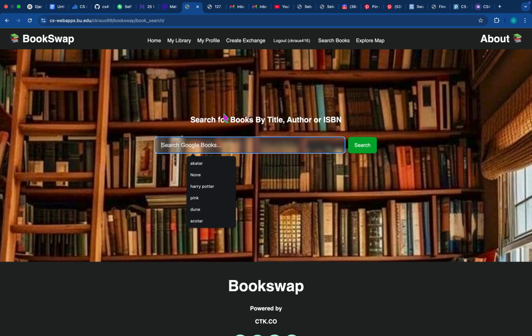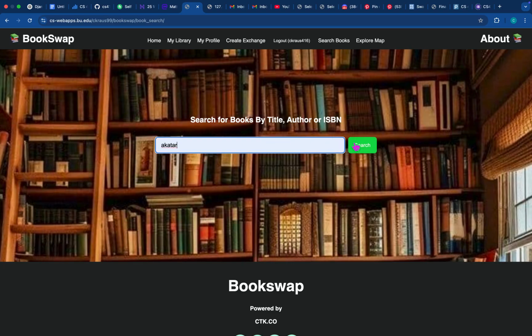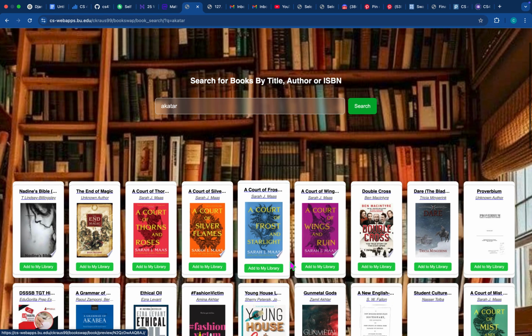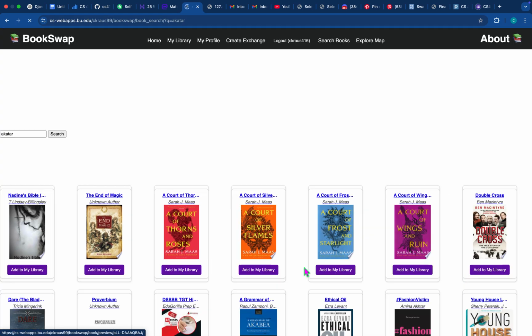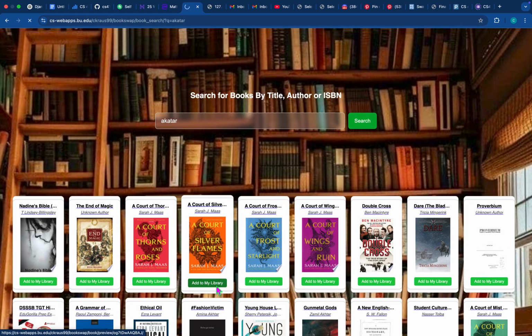So this allows you to search by ISBN, title, or author. So you can do ACOTAR, which is an acronym, which you can also search by. This isn't even correct. It should be ACO, but let's see if that works. A Court of Thorns and Roses. Still works. So they come up, and then you can add some of them to our library. So add some of those.